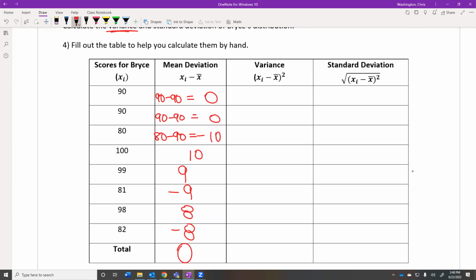So we got to do something else. Because typically, if we were to do this, they would all add up to 0. Even Brianna's test scores in a little bit are going to add up to 0. And I can't compare 0 with 0. 0 and 0 are the same, so we got an issue. So mathematicians, statisticians saw this issue. And they're like, man, how can we measure how spread out these data points are? Well, what if we made them positive? What if we made all of these numbers in this column positive?